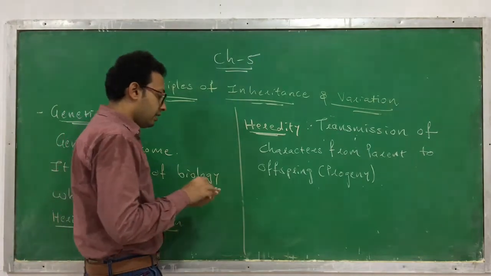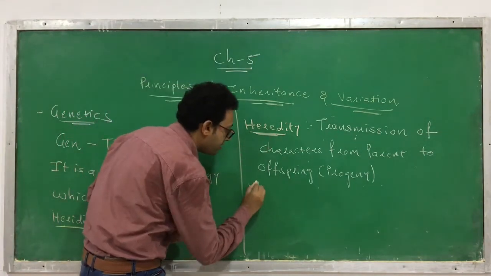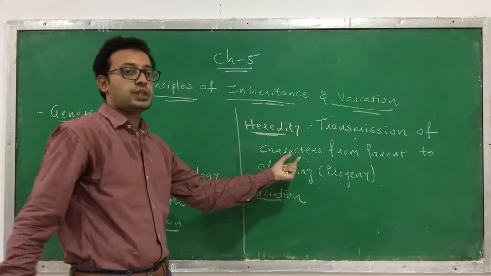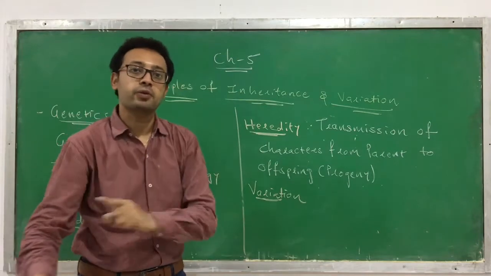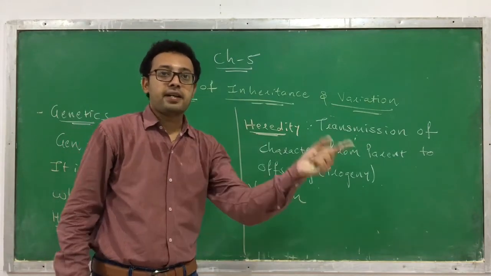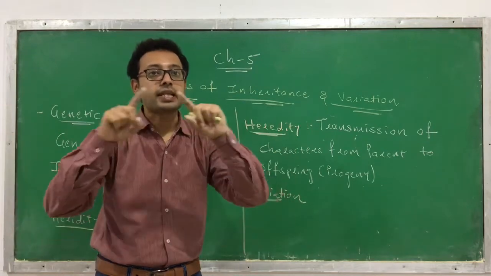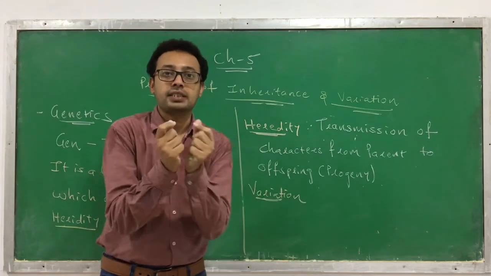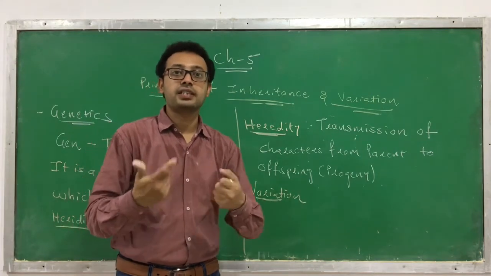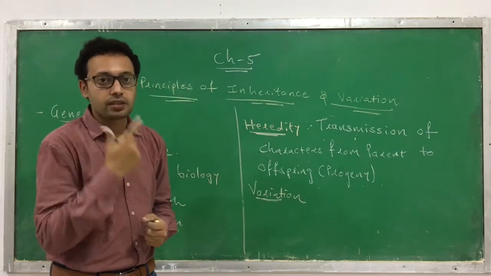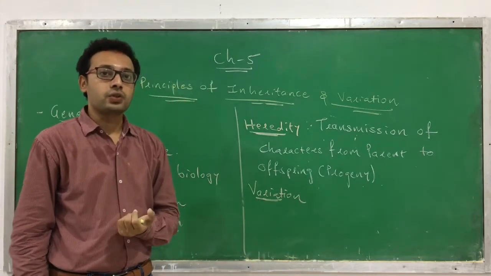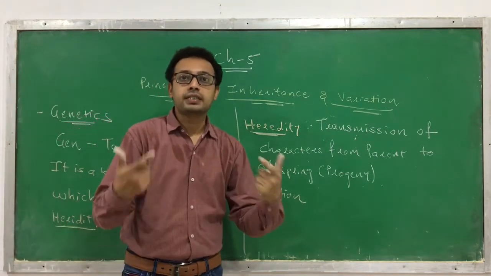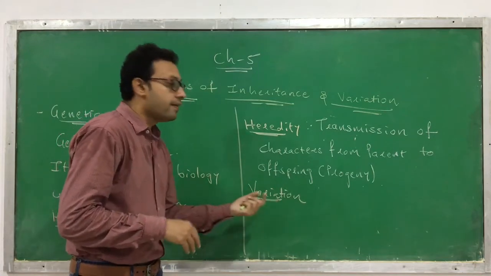Similarly, the other term is called variation. Though the characters are transferred from a parent to an offspring, the progeny or the next generation, the parent and the offspring are not exactly the same. They are similar looking but not exactly the same. So there is some variation that exists between the parent and the next generation, and this is called variation. It is a kind of factor by which no two individuals resemble each other exactly.